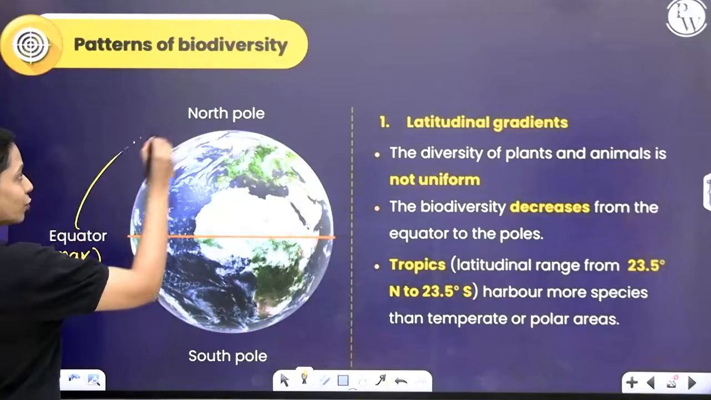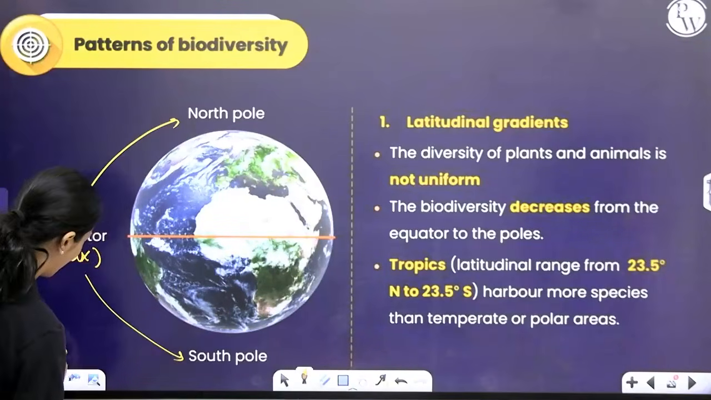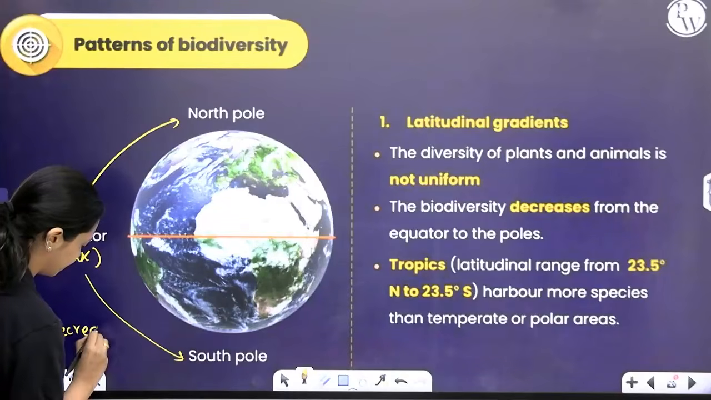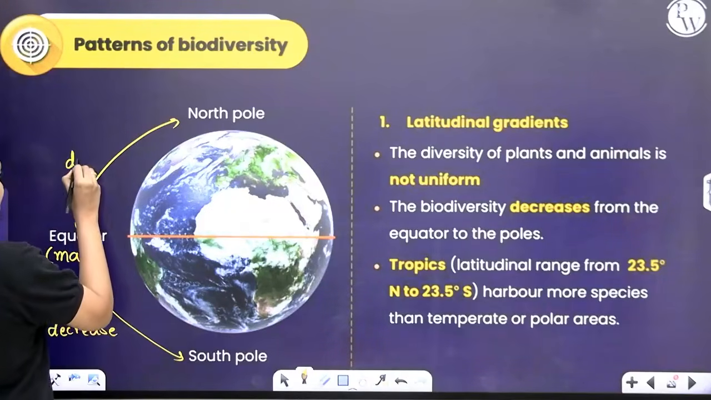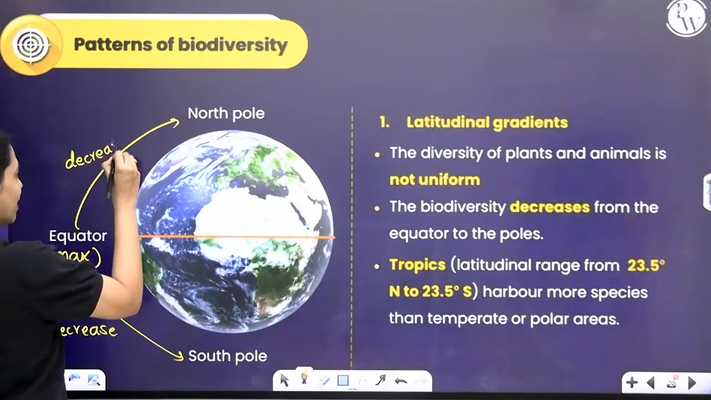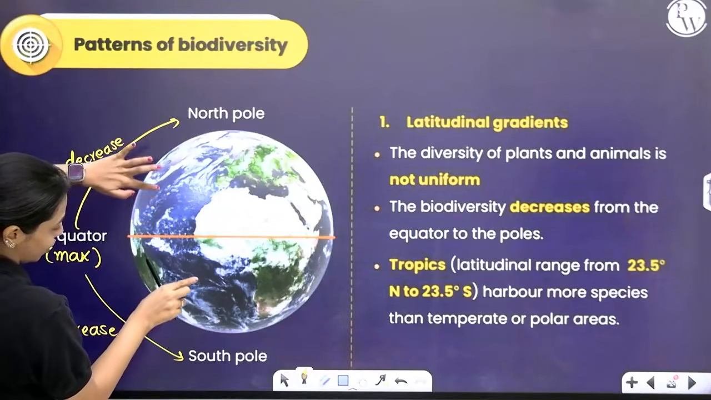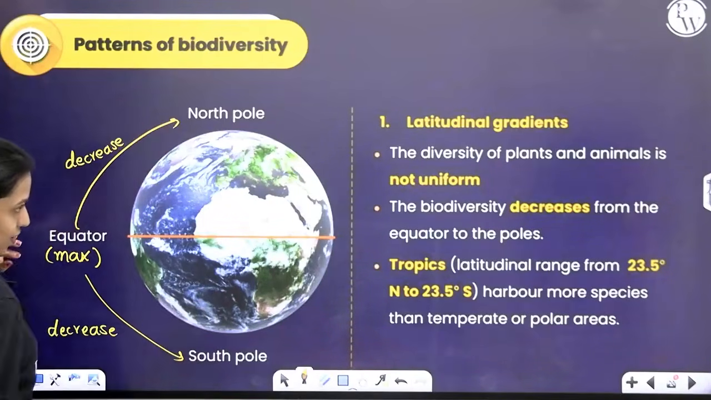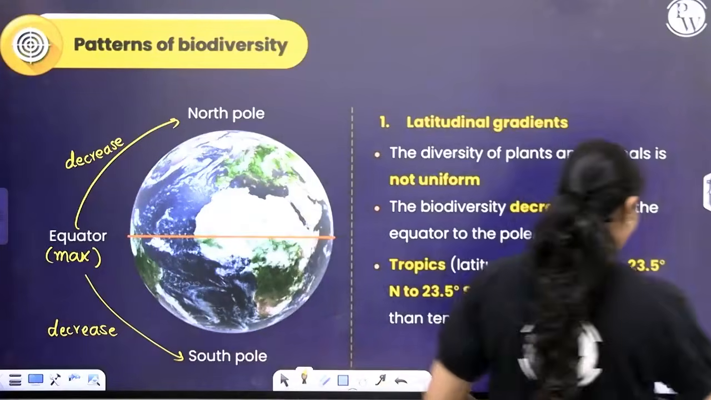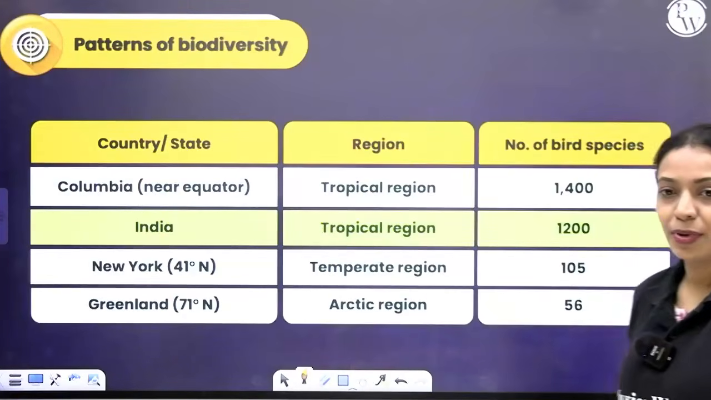And as you move towards the poles, it will decrease. It is highest at the equator, and you can see a progressive decrease as you move away from the equator towards the polar regions. Okay. Now, let's take an example for that.